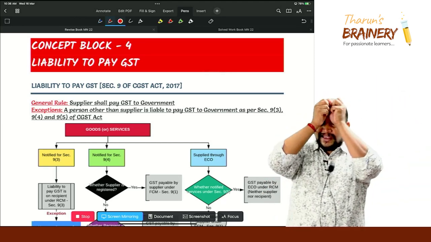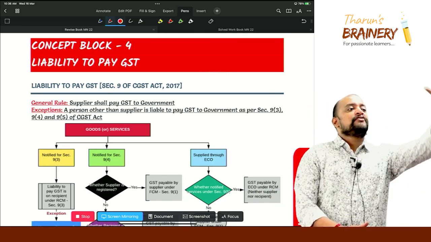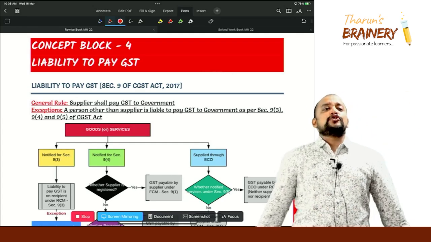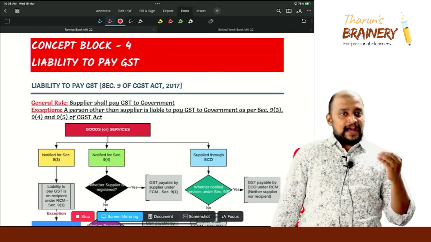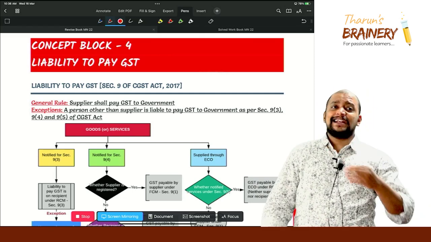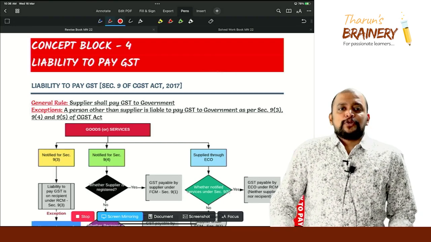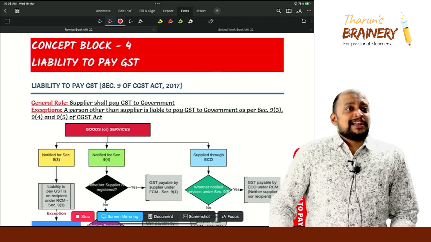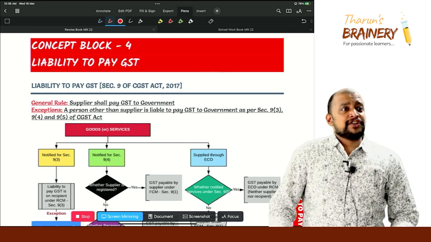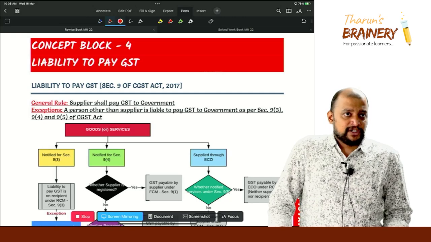Because only in these cases it will be reverse charge mechanism; in all other cases it will be forward charge mechanism. Is it clear? So this liability to pay tax is given in Section 9 of the CGST Act. Section 7, 8, and Section 9 is liability to pay tax. Section 9 subsection 1 says on alcoholic liquor for human consumption there is no GST. So already we discussed, it is permanently excluded from the ambit of GST.